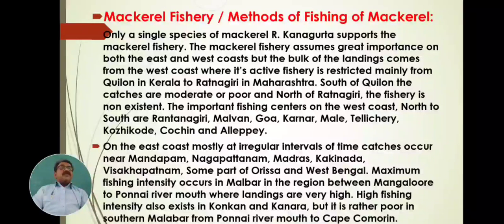These are the famous fishing centers where mackerel are caught in tremendous, bulk quantities on the west coast: Ratnagiri, Malvan, Goa, Karwar, Mahe, Thalassery, Kozhikode, Cochin, and Alappuzha.